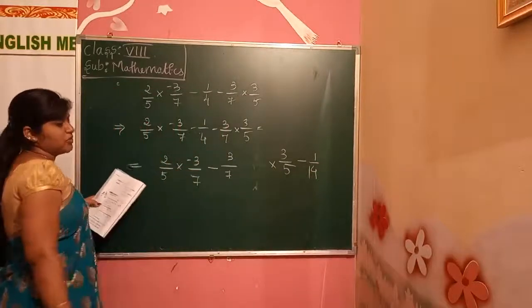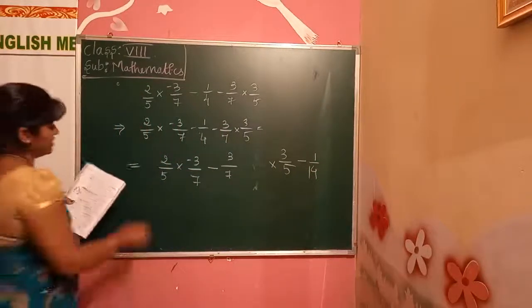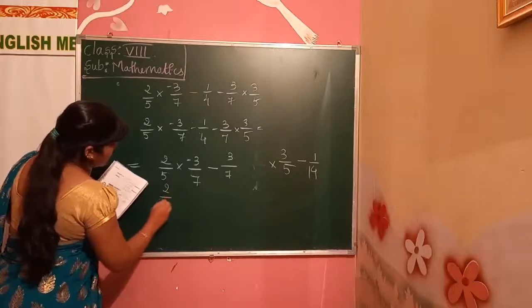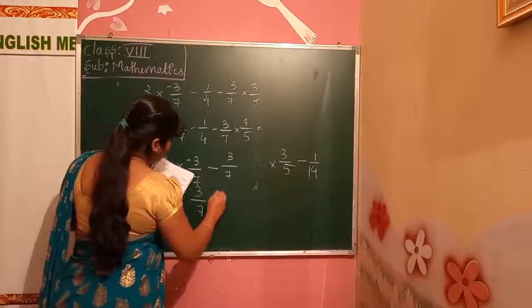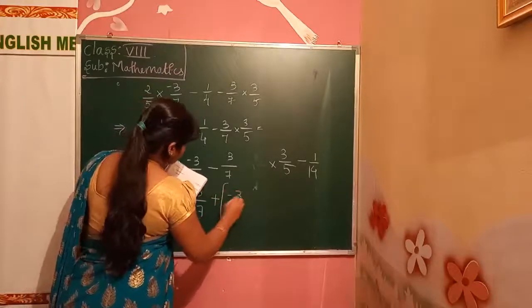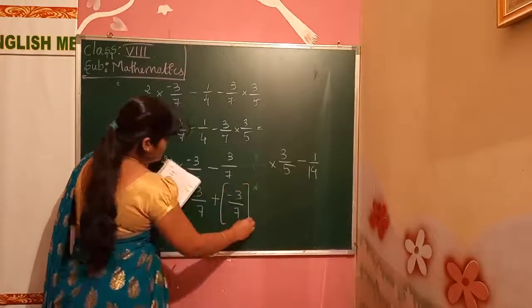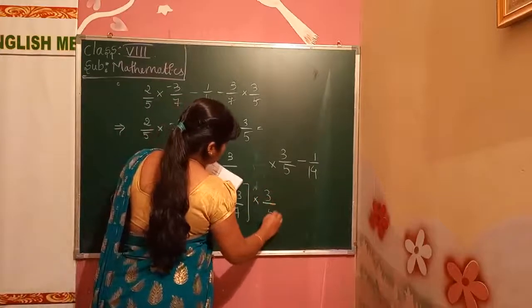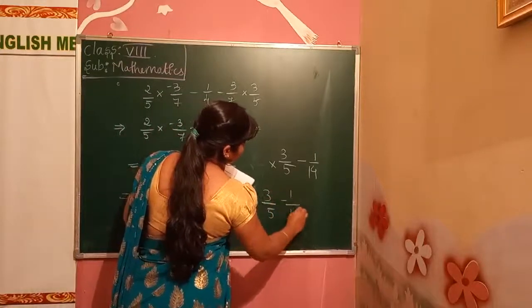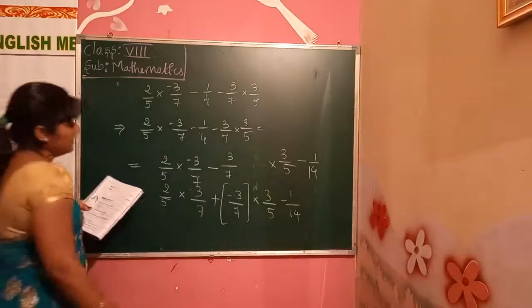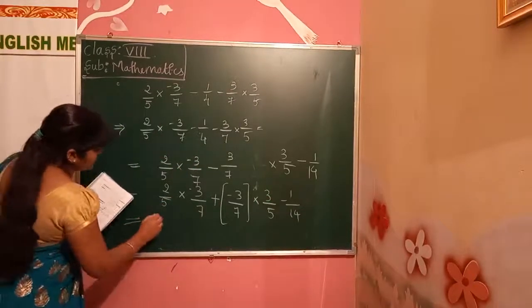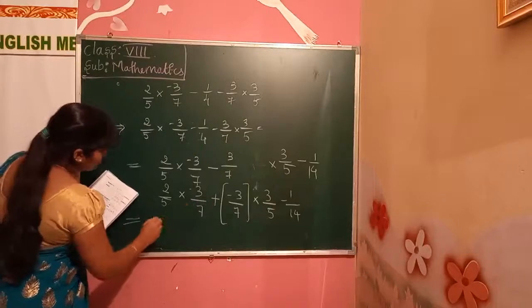By the commutative property we solve that. After that, 2 by 5 into minus 3 by 7 minus of plus of minus 3 by 7 into 3 by 5 minus 1 by 14. Next, we take 3 by 7 common outside.